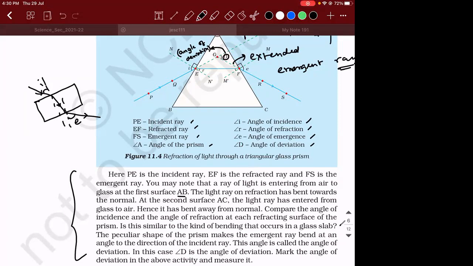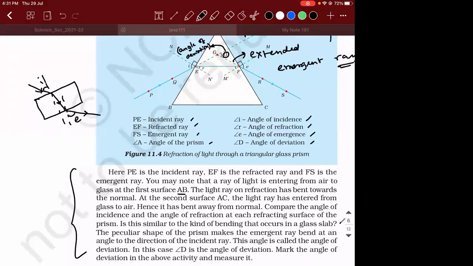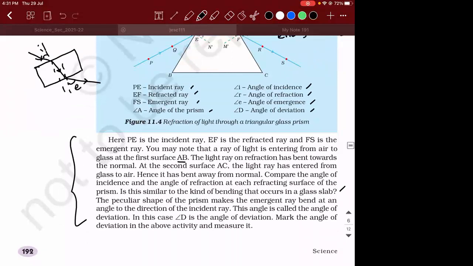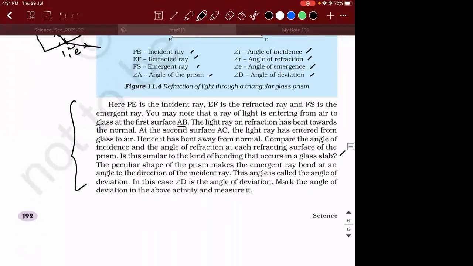Now you can ask me a question. Sir, is it possible that there is a scenario where they'll be equal? Yes. There is only one particular scenario where that is going to be same, that they are going to be equal. And that condition is called as condition of minimum deviation. Please make a note.